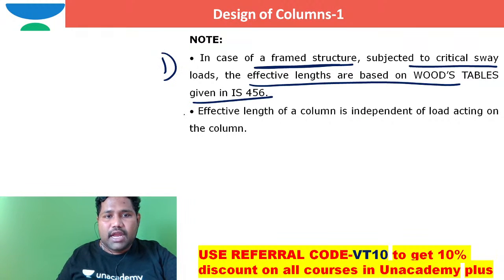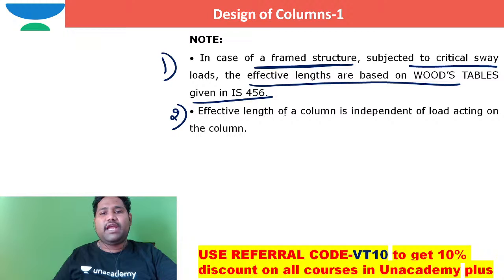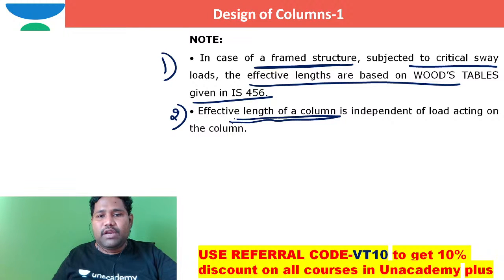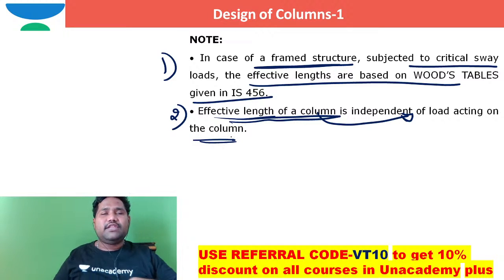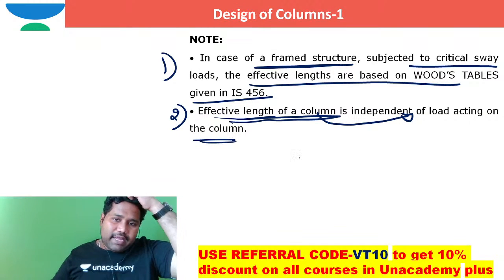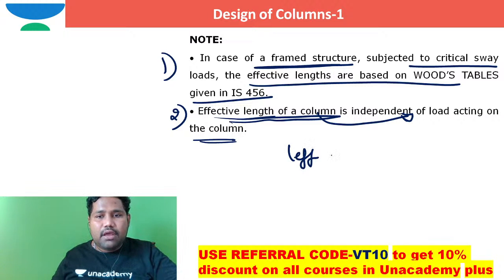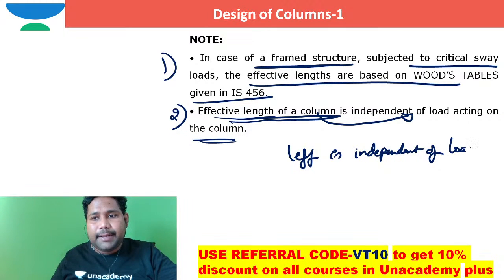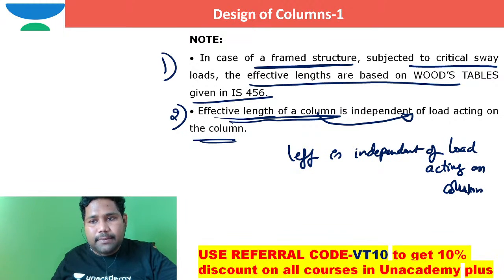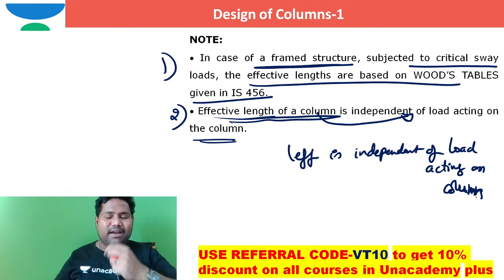As I already mentioned in the Woods tables, the effective length of the column is independent of the load acting on the column. Whether the load acting is a uniformly distributed load or a load of any magnitude, the effective length of the column is independent of the load acting on the column.